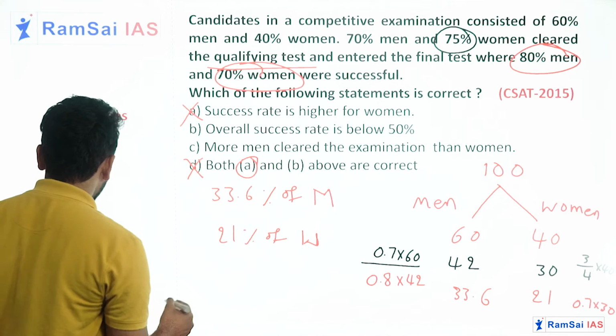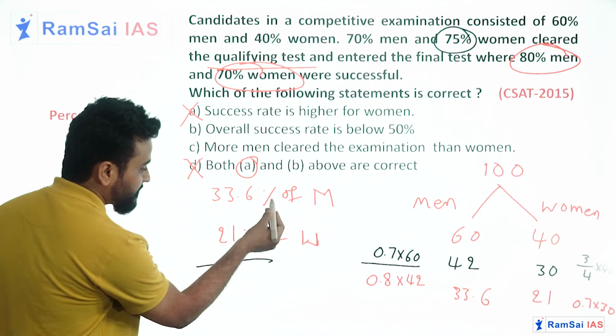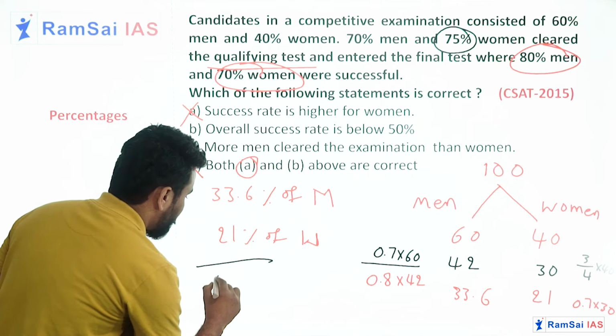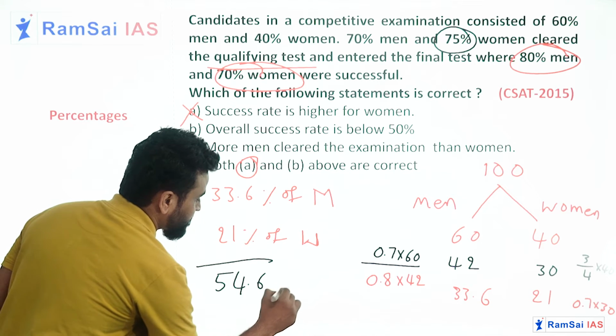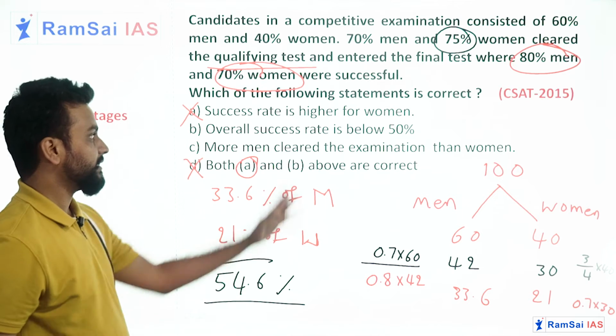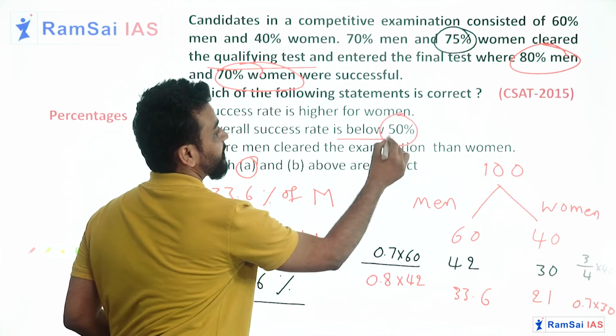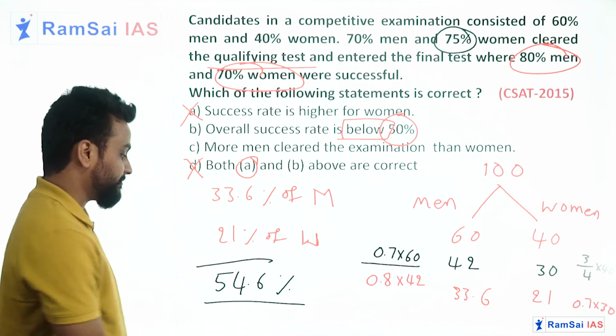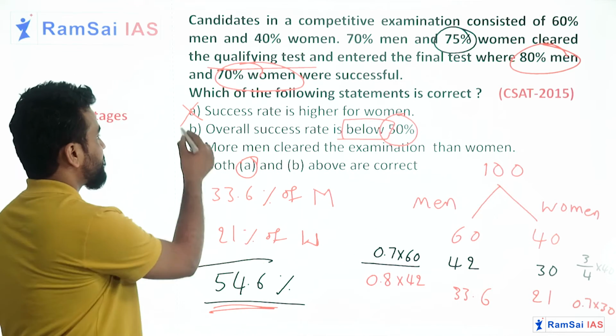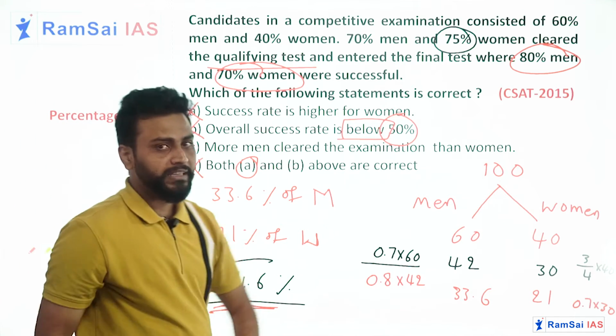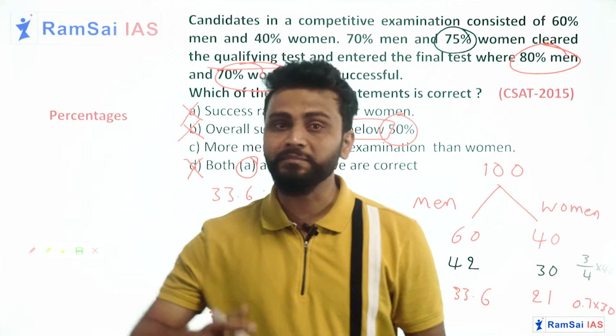But if you look at the overall percentage, it is 33.6 and 21, which is 54.6%, right? But here it was mentioned the overall success rate is below 50%. No, it is above 50%. In fact, it is 54.6. So eliminate option B as well. The only remaining option is option C, and that must be the answer.